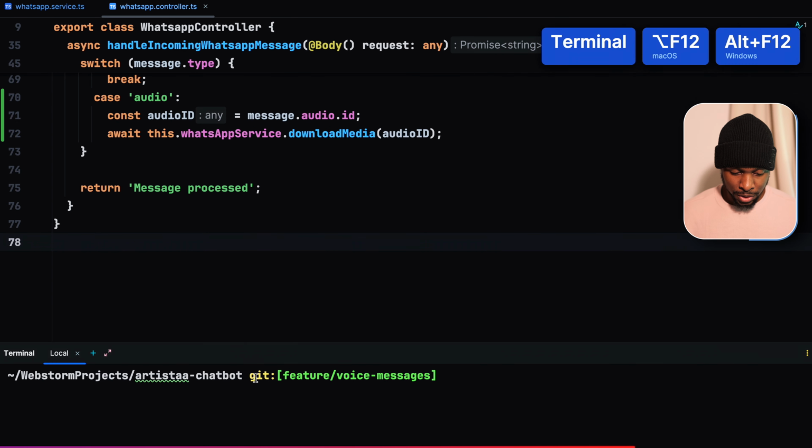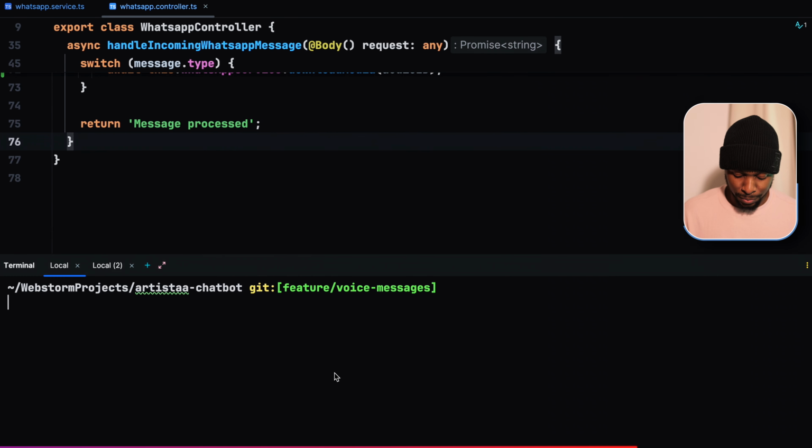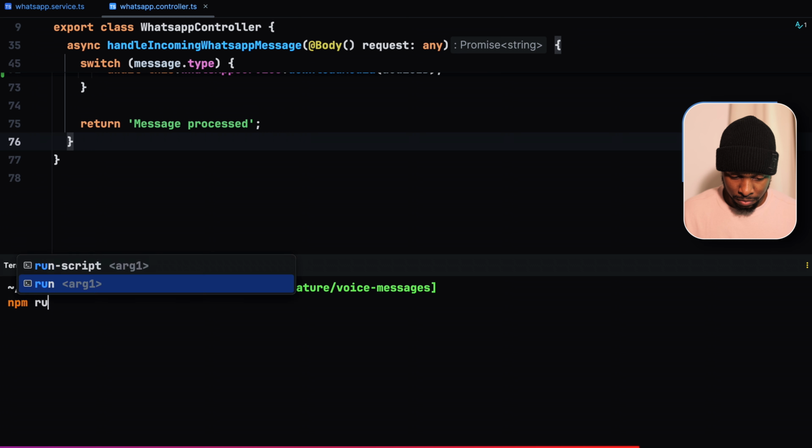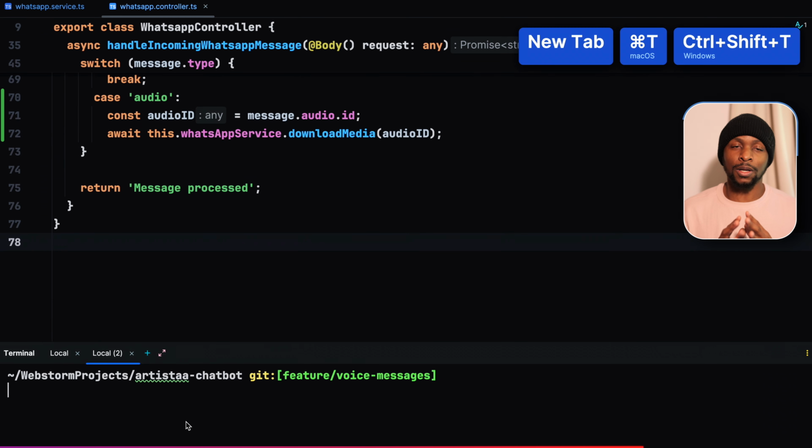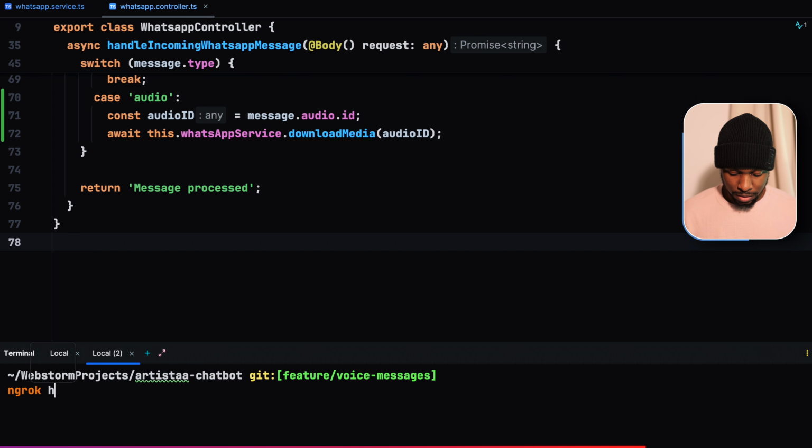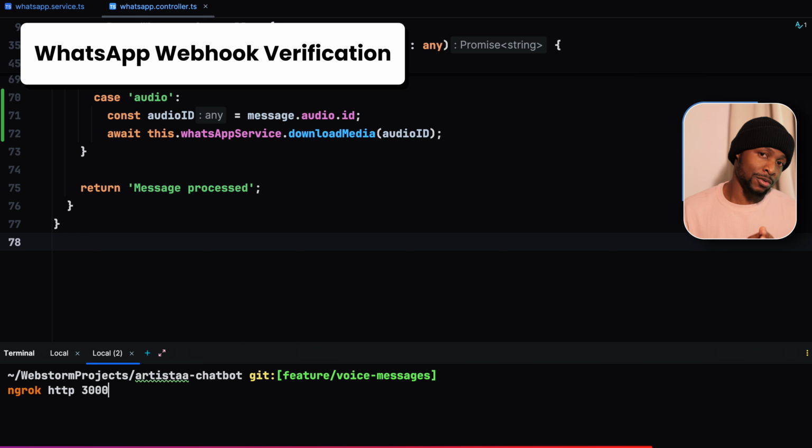For us to test our chatbot, let us start our development server, npm run start:dev. We need to expose our local environment over the internet such that we can verify our WhatsApp webhook. WhatsApp webhook verification enables our server to receive WhatsApp messages from our user.